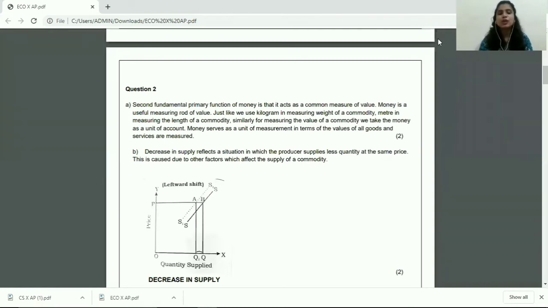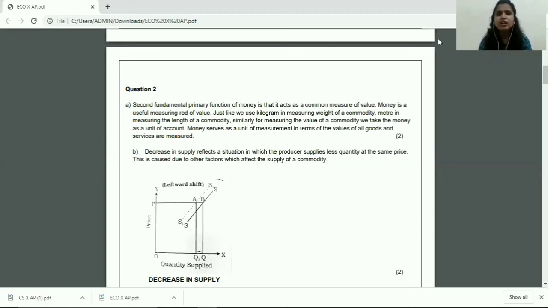Students, let's move on to look at question 2A. Question 2A asks: explain the measure of value function of money, right? Now, this function has to be very elaborately explained. You can give examples, like how we use the term kilograms for measuring weight of a commodity, meters for measuring the length of a commodity. All of these examples can be included in your answer in order to make your answer better.